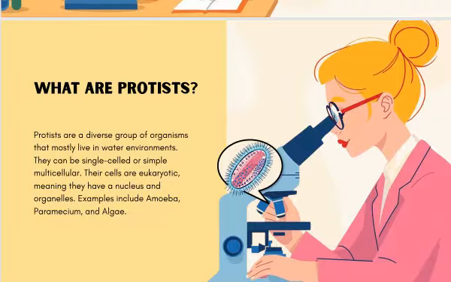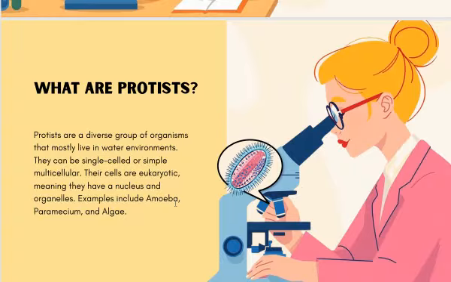Some protists are unicellular or single-celled, and some are multicellular. Single-celled organisms are made up of one cell, and multicellular organisms are made up of many cells. For example, humans, animals, and plants are multicellular, but some organisms are unicellular, like amoeba, which is made up of only one cell.